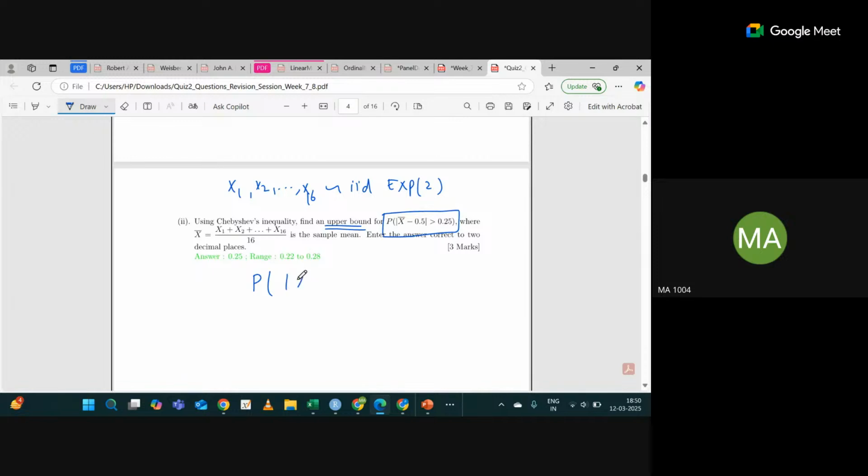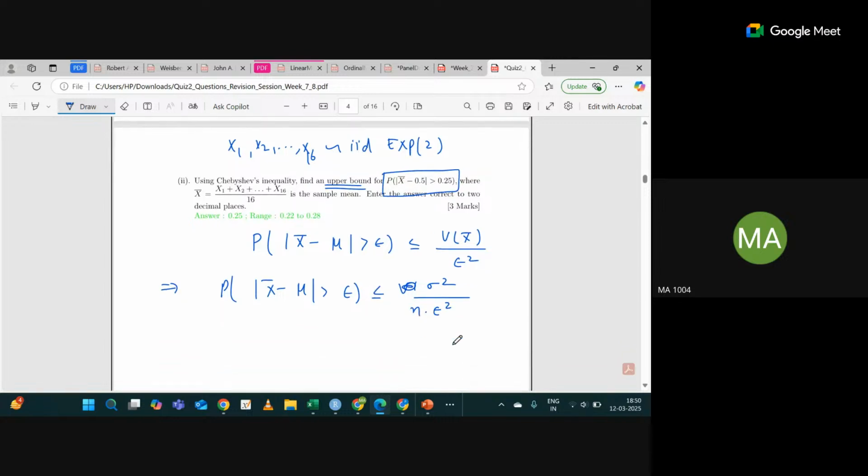So the probability that the absolute value of x bar minus mu is greater than epsilon is less than or equal to the variance of x bar divided by epsilon square. That's the property. The variance of x bar will be sigma square by n. So far so good. Yes. Now what is x bar, and what is mu? 0.5. 0.5 is already there, right? Yes.